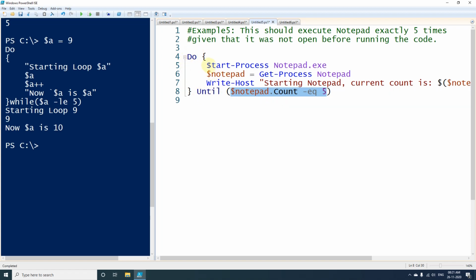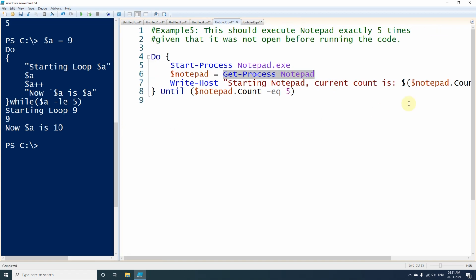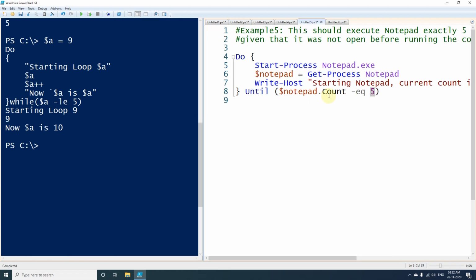So first of all I am starting a process called notepad, and after that I am getting the process object and I am printing the count of that process, and after that I am checking whether count is equal to 5 or not. So if count is less than 5, then this loop will go once again. So now let me execute this one and we will see the output.